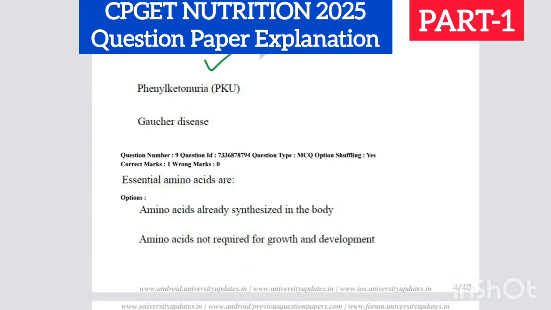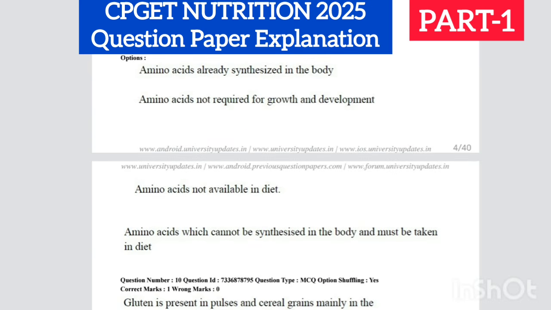Next question, ninth one, essential amino acids are dash. Essential amino acids are the ones that must be taken in the diet. Why do you have to take them in the diet? Because they cannot be synthesized in the body. So which will be the correct option? The last option, the fourth one: amino acids which cannot be synthesized in the body and must be taken in the diet.